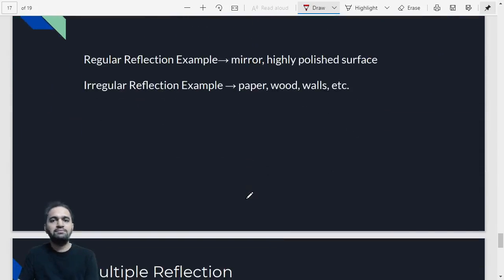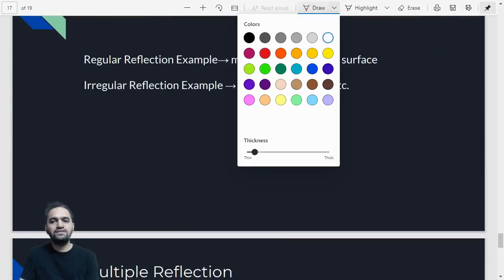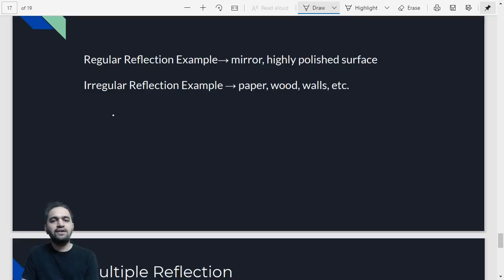So can we have some basic examples for regular and irregular reflection, like what kind of surfaces we are looking for? The surfaces we are looking for regular reflection are highly polished surfaces. So any highly polished surface will act as an example for regular reflection. The best example you have around you is a mirror. A mirror is the most perfect example for exhibiting regular reflection.